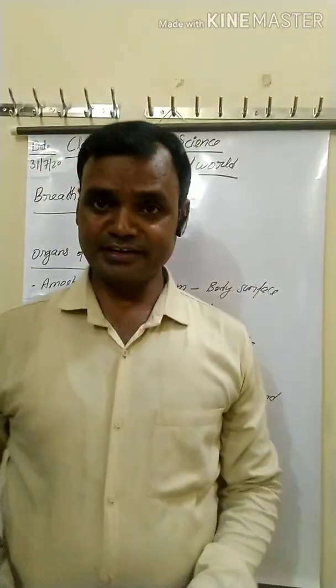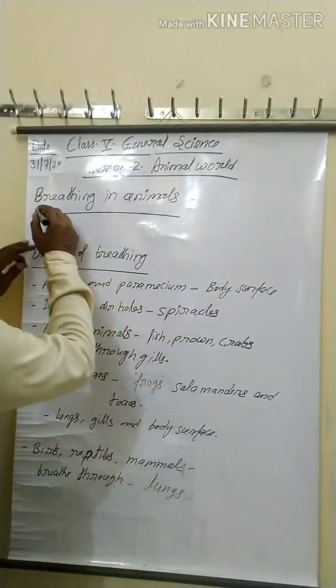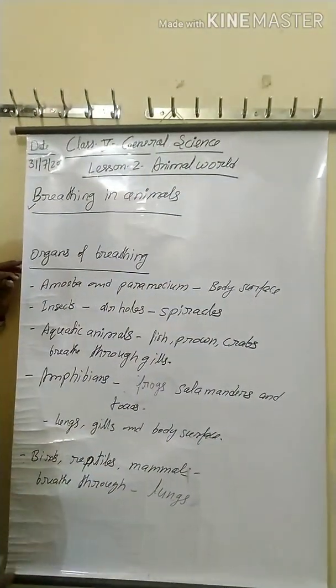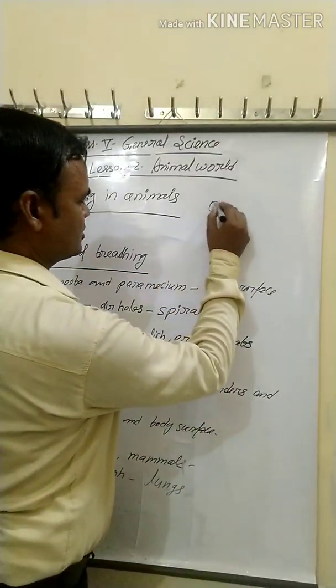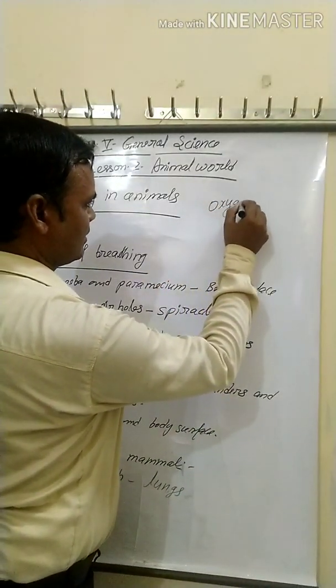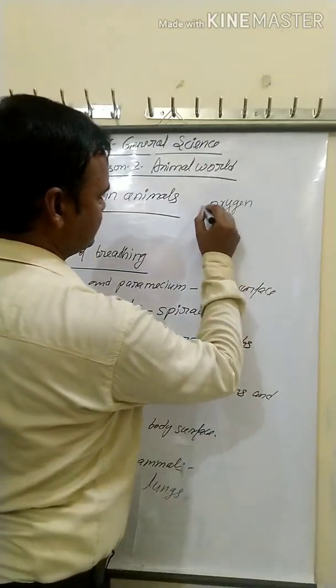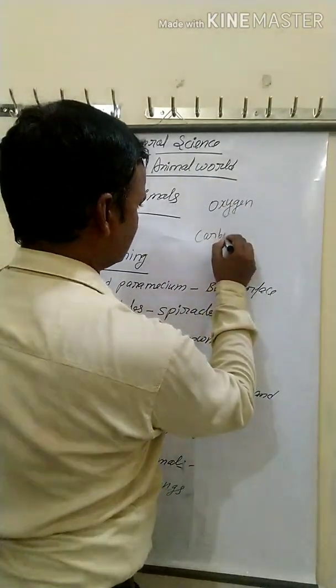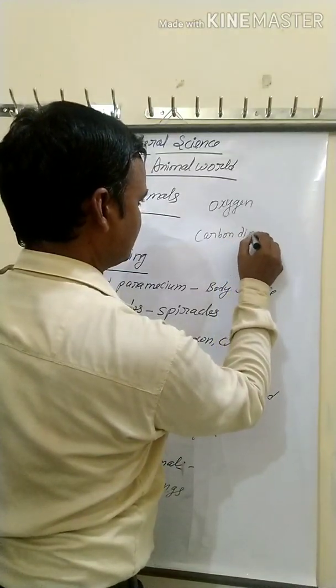Okay. The next topic is breathing in animals. As you know, all animals breathe in oxygen and breathe out carbon dioxide.